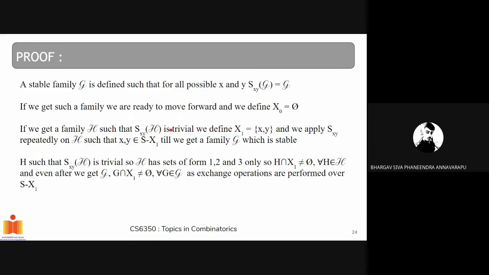And if we get a family H such that Sxy of H is trivial, we define x1 equal to x comma y, where x comma y are the ones corresponding to Sxy of H being trivial. We apply Sxy on H repeatedly such that the new x comma y belongs to the set S minus x1, till we get a stable family G. So we can move on to the next part, I guess.